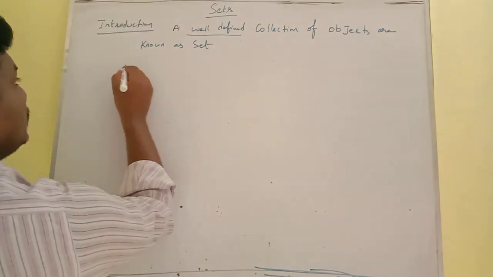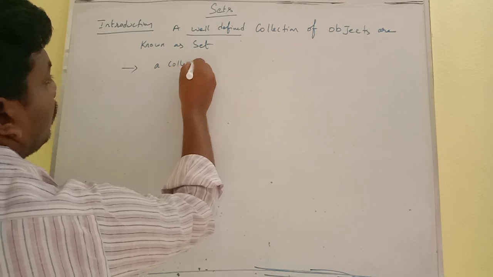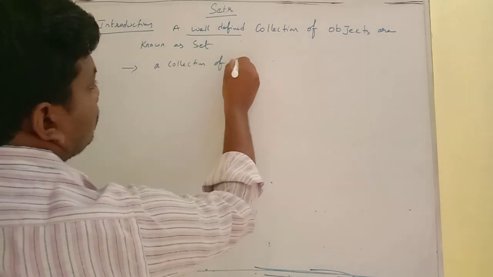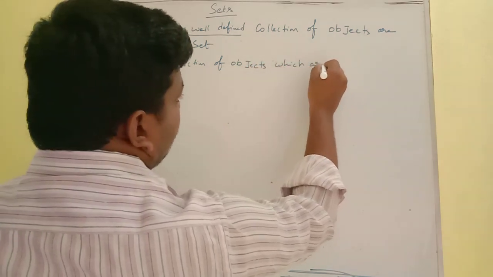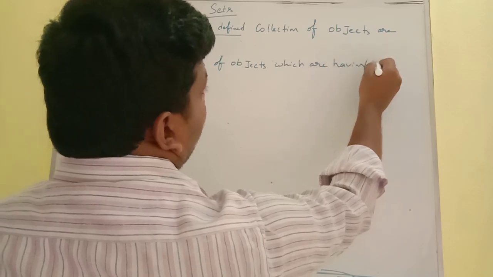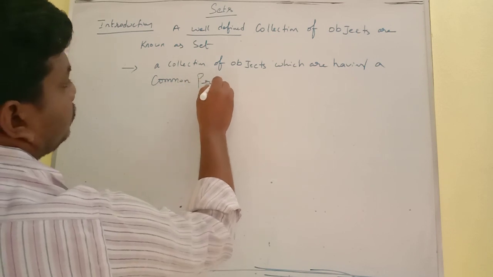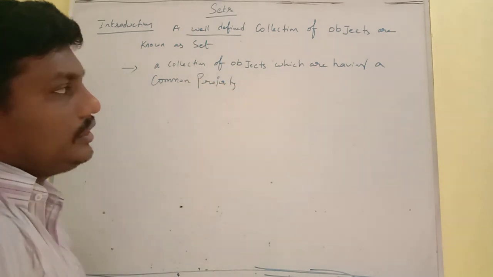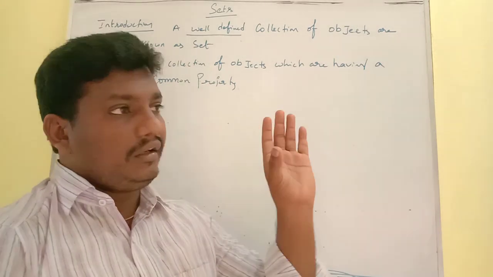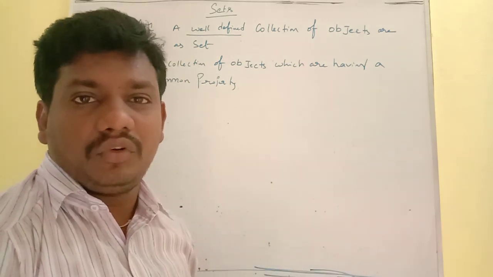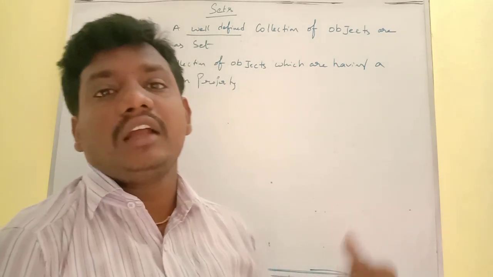A collection of objects which are having a common property. What is the common property? For example, we take a list of numbers 1, 2, 3, 4, 5. What is the common property of 1, 2, 3, 4, 5 and so on? That is natural numbers.